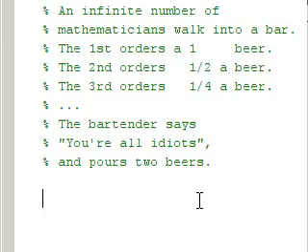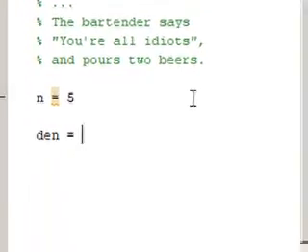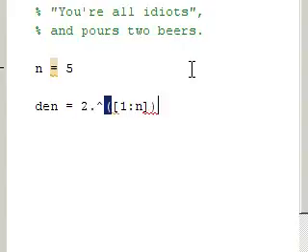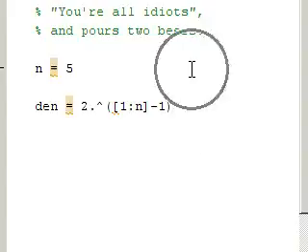So this is really an infinite series problem, and I wanted to see how it worked out in MATLAB. To make things easier as I do this, I'm just going to start out with n being 5 rather than infinity. And I'm going to say that the denominator is going to be equal to 1 to 5, or 1 to n. And I want that to be 2 raised to the power of 1 to n minus 1, like this. And let's save and run that.